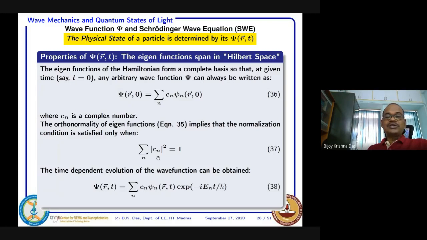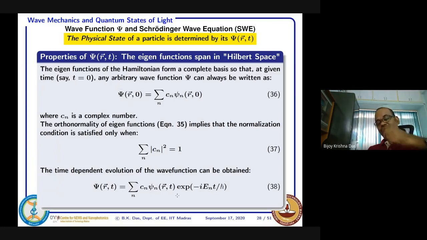Of course, this coefficient C_n, whatever weightage you have given at t equal to 0, that weightage will not change. The only change is the time dependent evolution. So once you express it at t equal to 0, at some other instant of time you can find the status of psi(r, t). So this will be like this.